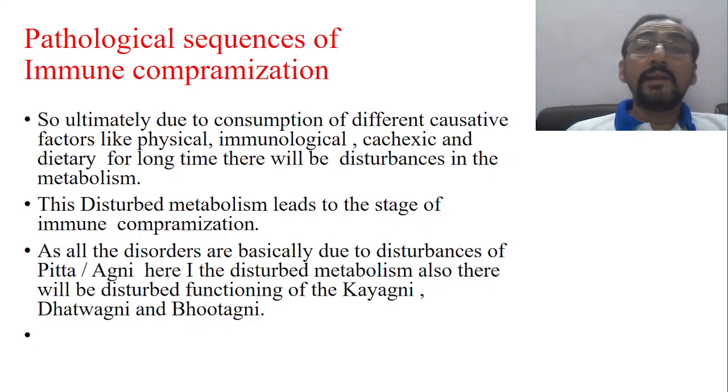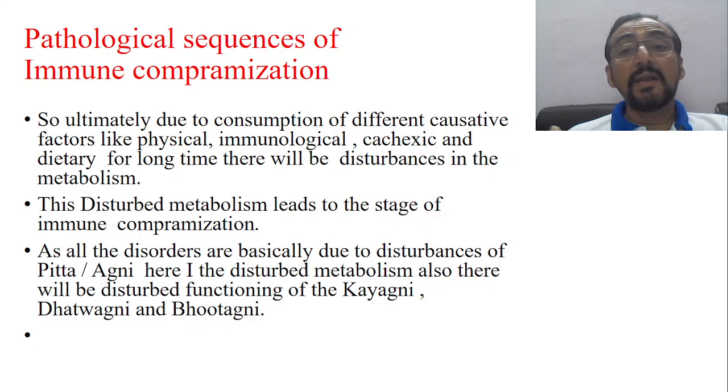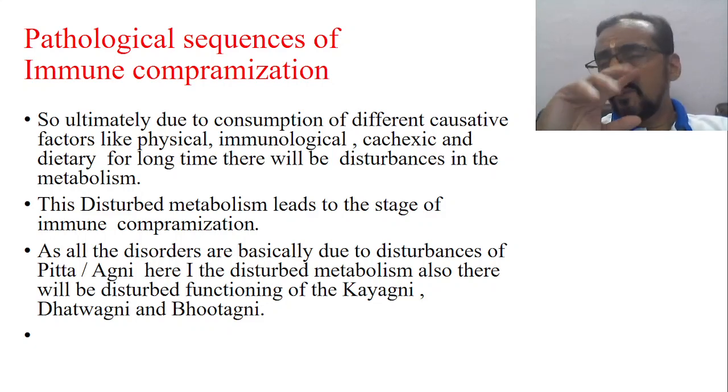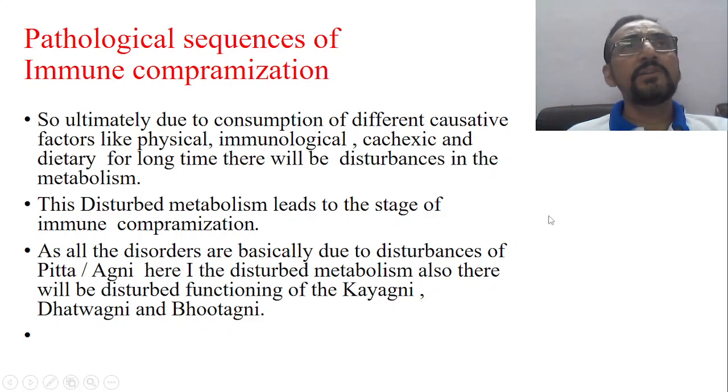So ultimately, due to the different causative factors, like physical, immunological, cachexic, as well as dietary, continuing for a long time, we have summarized all, and there will be disturbance in the body metabolism. So you may talk about immunological, physical or caloric related, and cachexic or dietary. Ultimately, when such disturbances continue for a long time, there will be disturbed metabolism. This disturbed metabolism leads to the stage of immunocompromisation that we have seen.